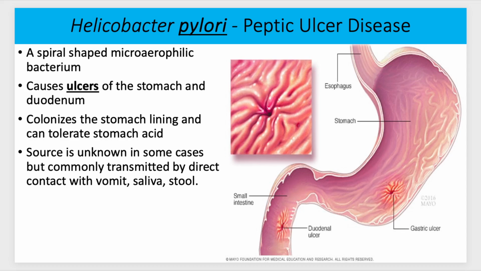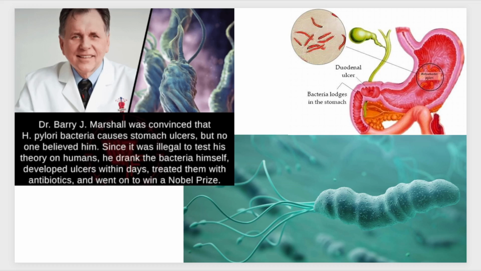When they got down to figuring out that this was causing ulcers, two researchers that were studying this were pretty sure that this bacteria was causing these ulcers. They were able to find this bacteria in the stomachs of people who had ulcers. But to prove that this was causing ulcers, they had to test their theory to confirm it for sure.